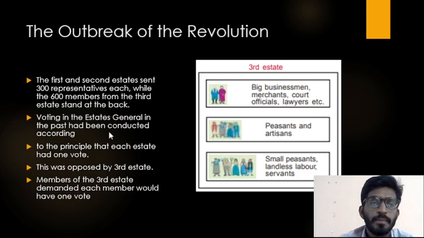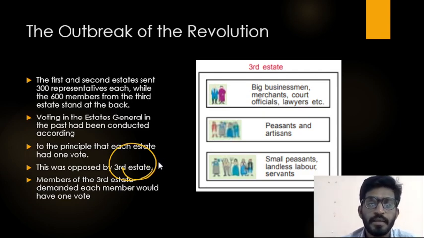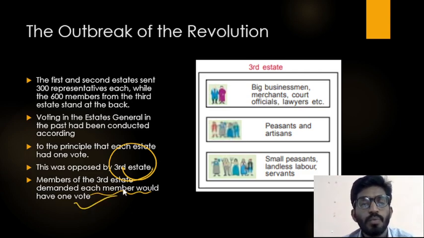Here, every estate contains only one vote, but the third estate people refused his proposal and they demanded that each member would have one vote. But Louis XVI didn't accept this proposal.